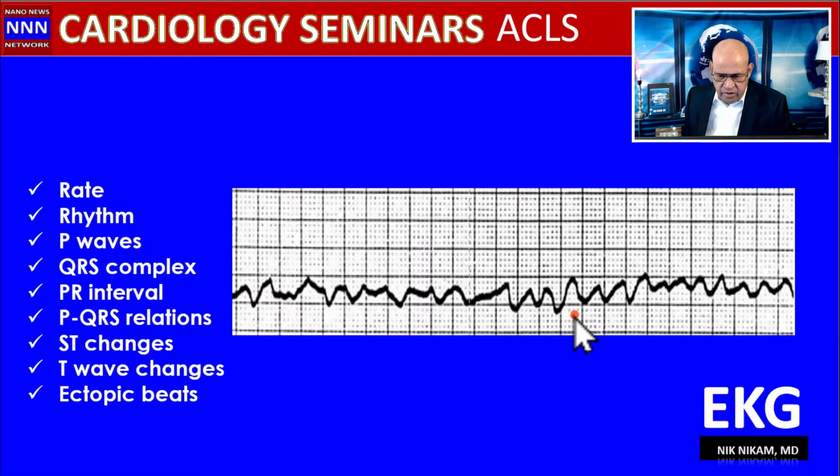Okay, what is this? This is not atrial flutter. We don't see any QRS complexes. So this is coarse. The rate is anywhere from 300 to 320 or something like that. So this is coarse ventricular fibrillation. Fine ventricular fibrillation is much faster than that, and the fluctuations are much smaller.